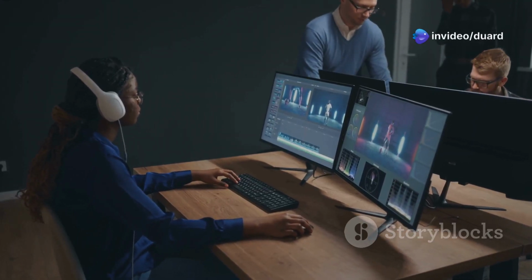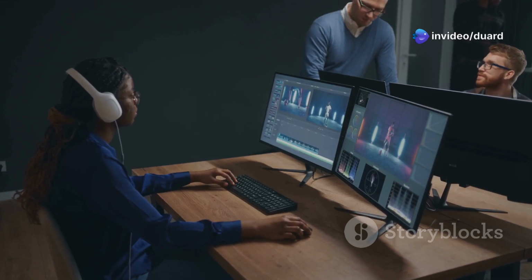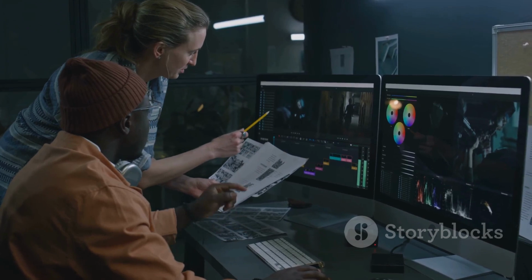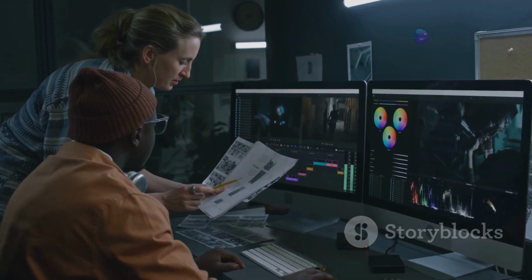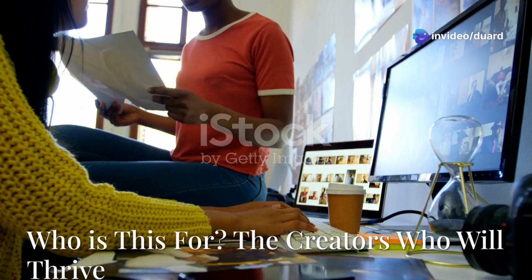Whether you're a beginner or an expert, you don't need any technical skills to create great videos with Descript. If you can edit a document, you can edit a video. That's the Descript difference, making video editing as easy and accessible as editing text.